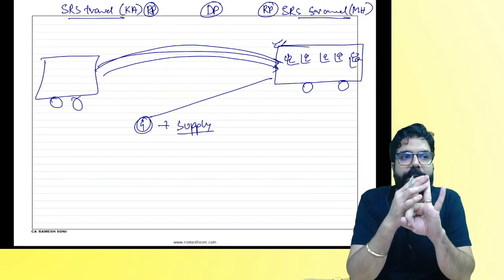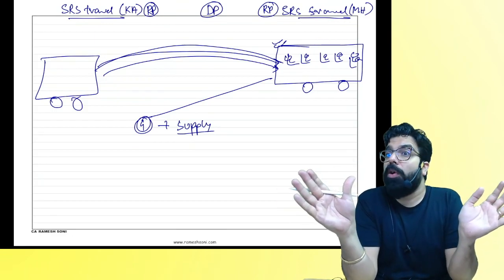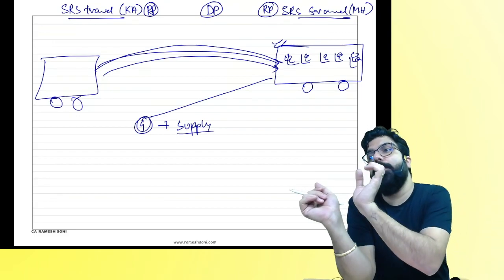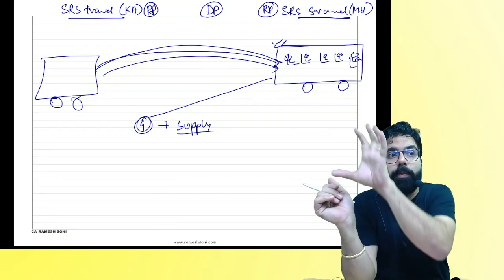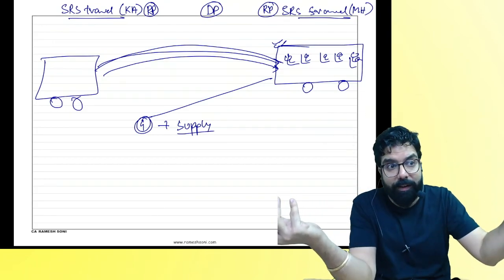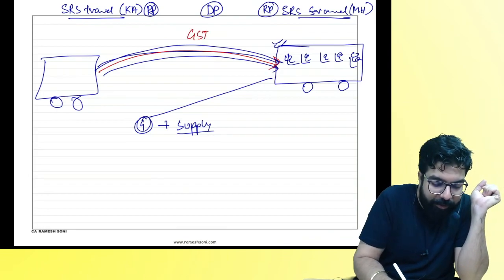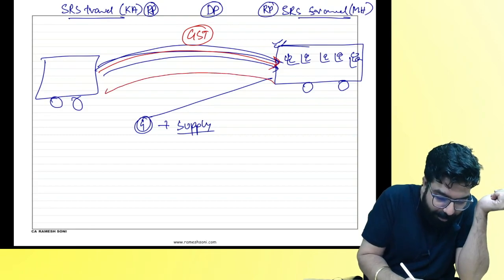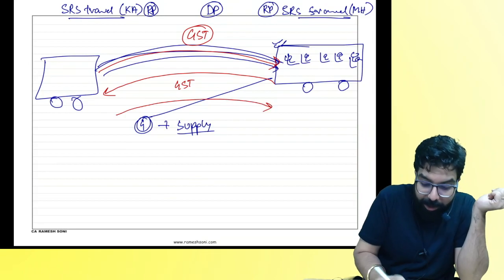The bus is a movable property. When the bus is going from one distinct person to another, it's a supply between distinct persons. Without consideration, also it has to be considered as supply. And supply includes the word transfer also. It does not say transfer for one day or transfer for one hour. When the bus went from here to here, the bus is supplied between distinct persons. So the officer told, when the bus went from here to here, I want GST. Tomorrow when the bus comes back, again I will want GST.